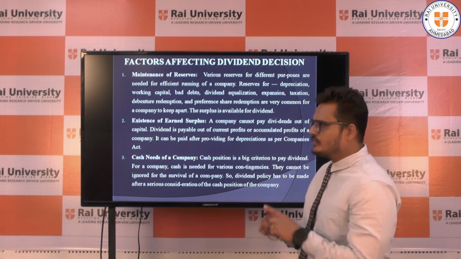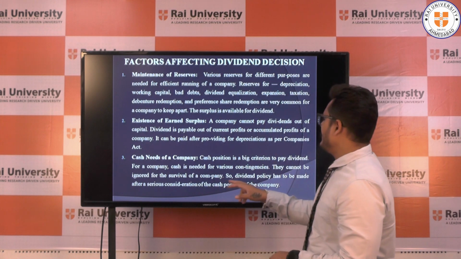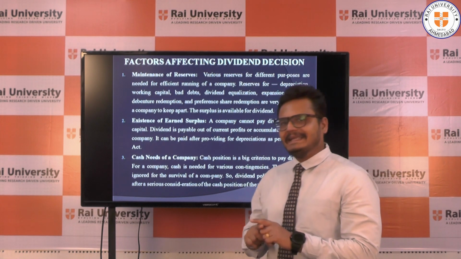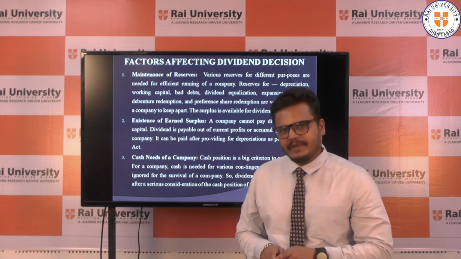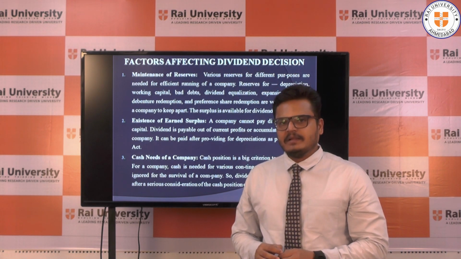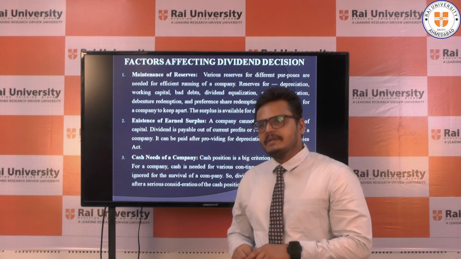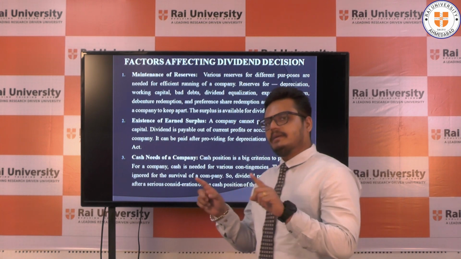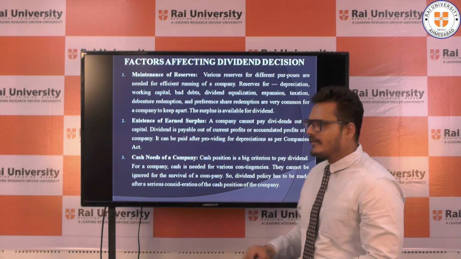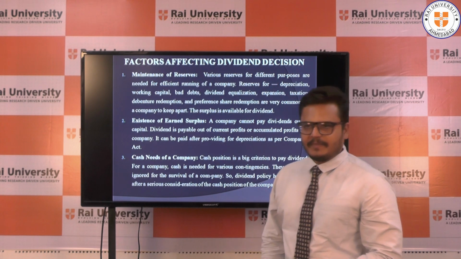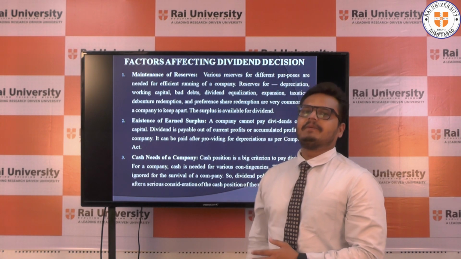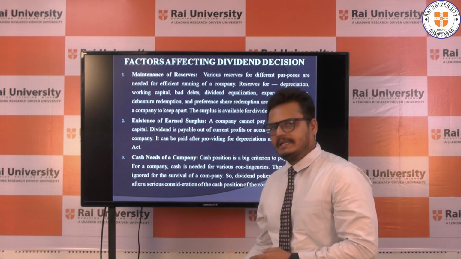Then we are supposed to prepare our dividend policy. So the need for cash of the business enterprise is an important aspect in deciding the dividend policy. First we prepare the plan of the cash needs of the company, and then we prepare our dividend policy accordingly.